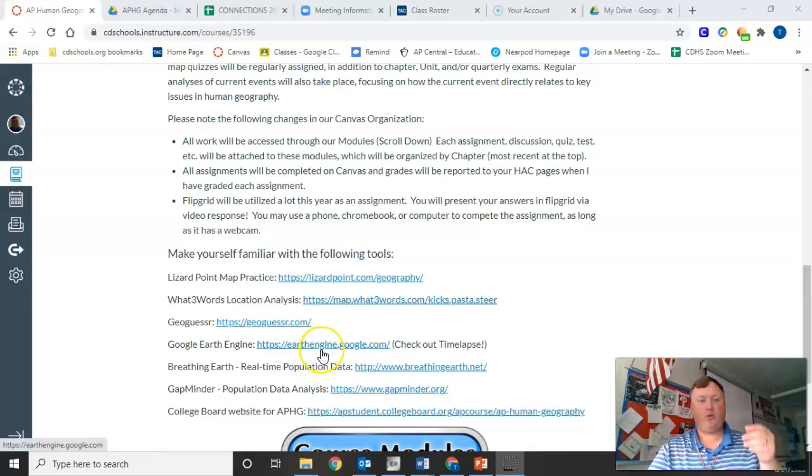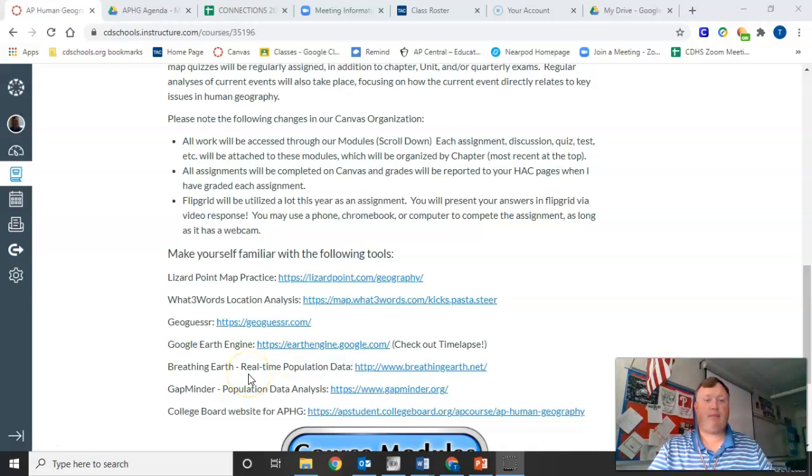Google Earth Engine is really cool. It lets you see like 30 years of time between one particular area. If you go to Harrisburg or Hershey area and you want to see how much that has grown over the years, it starts in like the 1980s, and depending on the area, it might be a little bit more recent, but you can see how much it has changed over time, which is really cool.